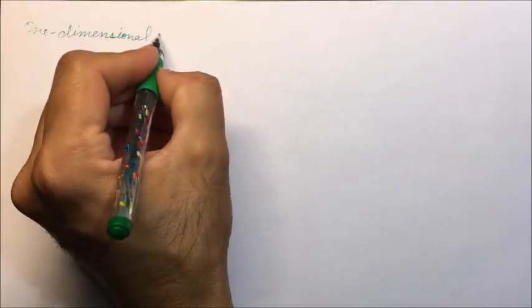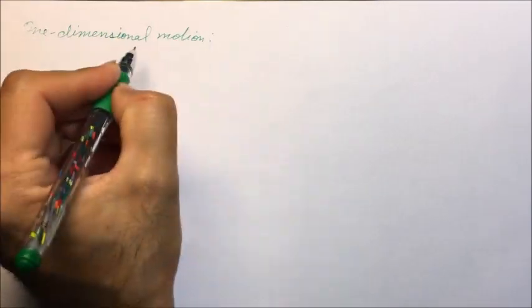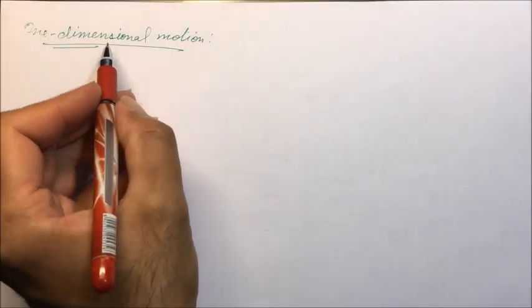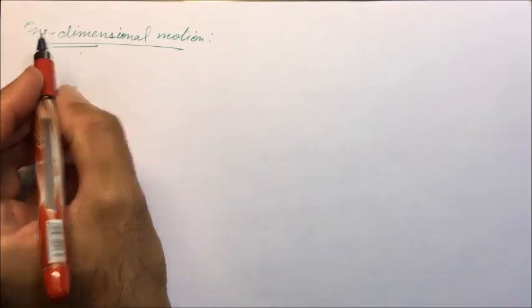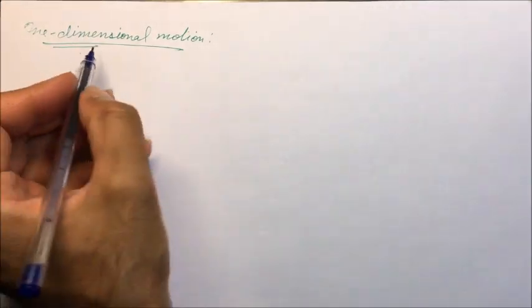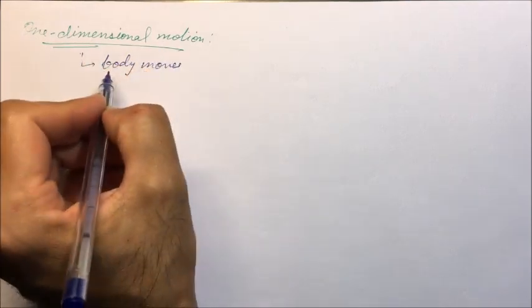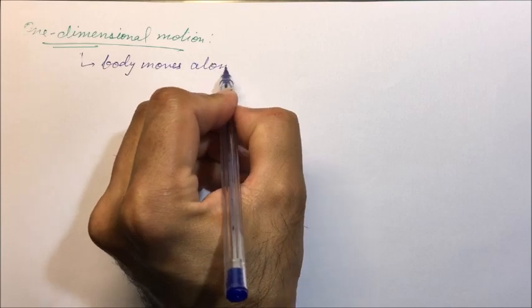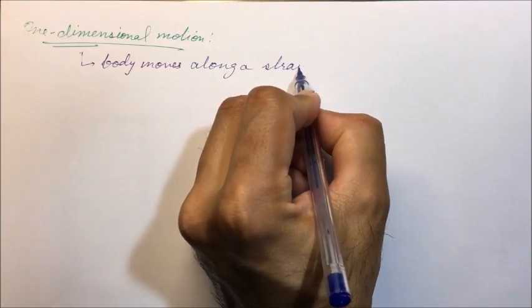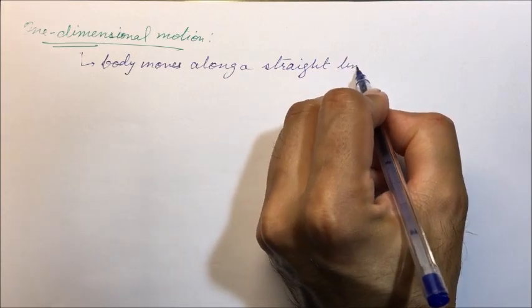We'll be discussing one-dimensional motion. So what does one-dimensional mean? Here we'll be discussing straight line motion, that is, a body is moving in a straight line path. In one-dimensional motion, the body moves along a straight line path.